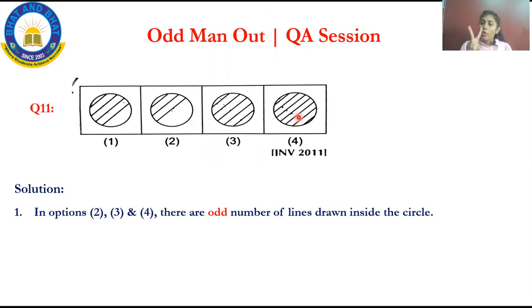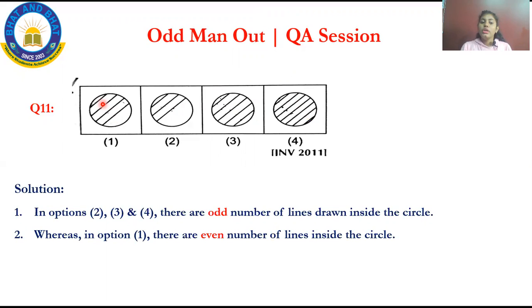That is, in option 2, option 3, and option 4, the number of lines in the circle is an odd number. See here, 1, 2, 3, 4. The first one is even. It has 4, and 4 is an even number. So what is the correct option? Whereas in option 1 there is an even number of lines inside the circle. What is the correct option? Option 1 is the correct answer.